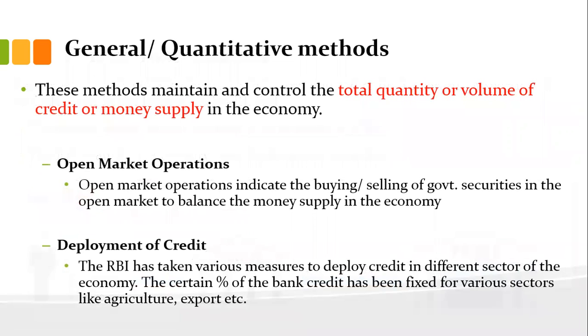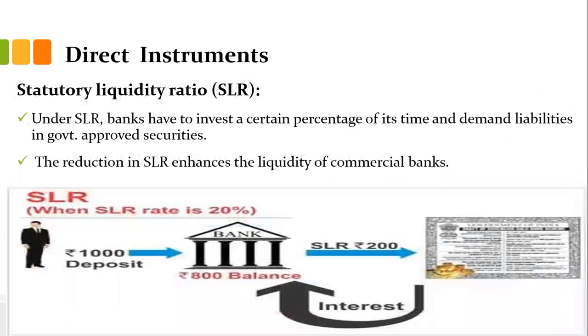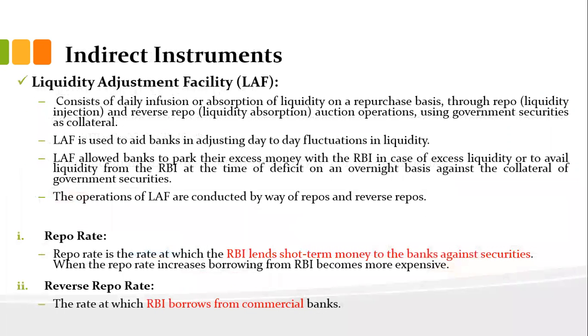Under that, we saw how with the help of the cash reserve ratio, or CRR, the RBI controls the money supply in the market, and what the role of SLR is in balancing the liquidity in the market. In today's lecture, we will discuss the liquidity adjustment facility, and we will see how with the help of the repo rate and reverse repo rate the money supply can be controlled in the market.